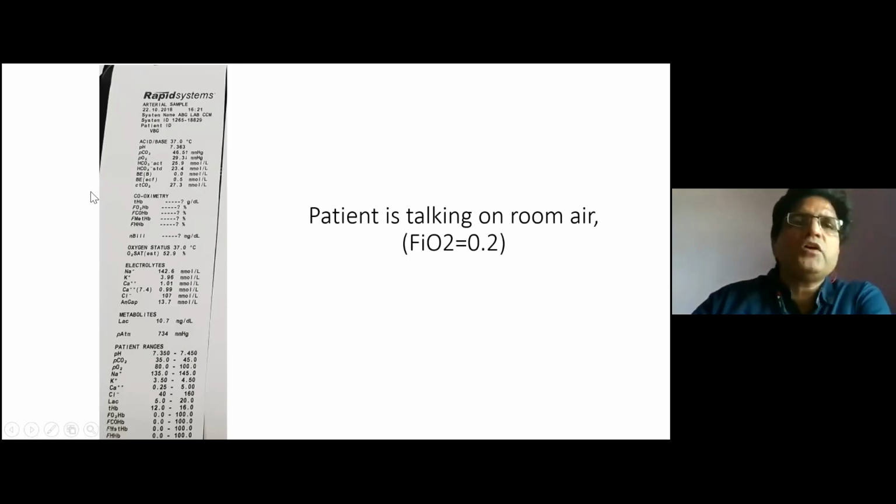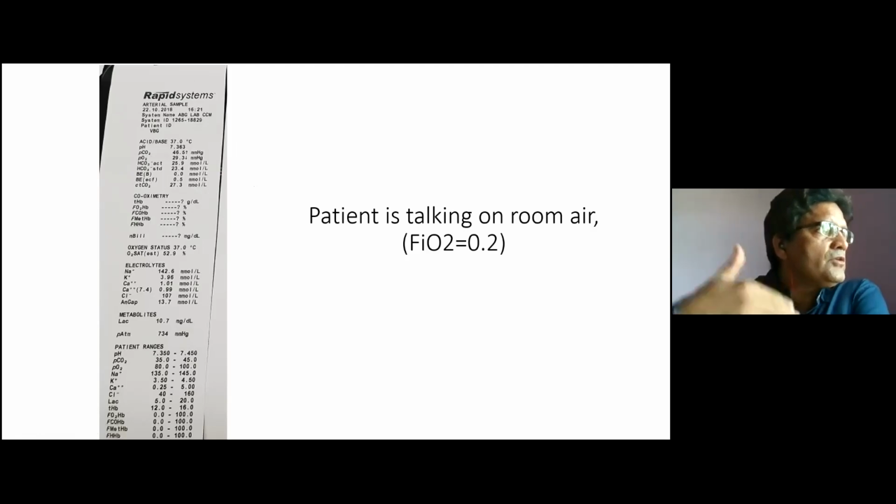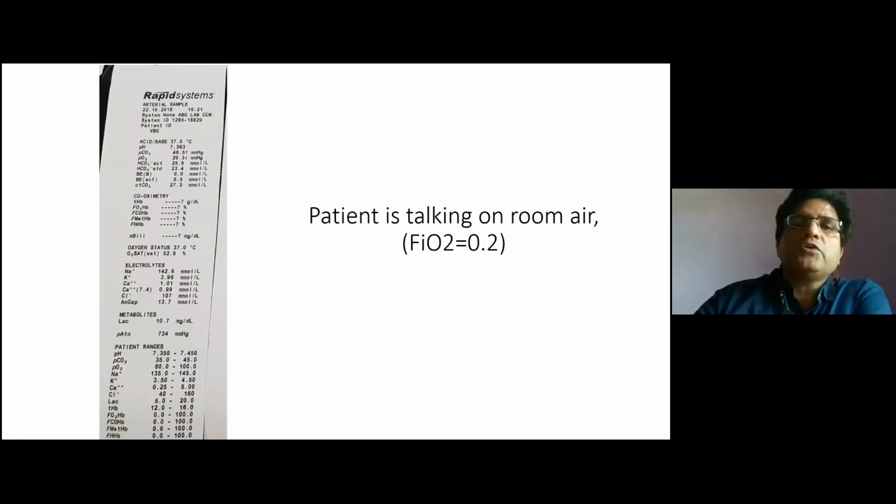The other resident who had drawn the sample said that this was not an ABG, this was a VBG, that is a venous blood sample. So this is just to tell you that we always have to correlate clinically, because the patient was sitting comfortably on room air, saturation was more than 95, 96. So we have to correlate the ABG with the patient.